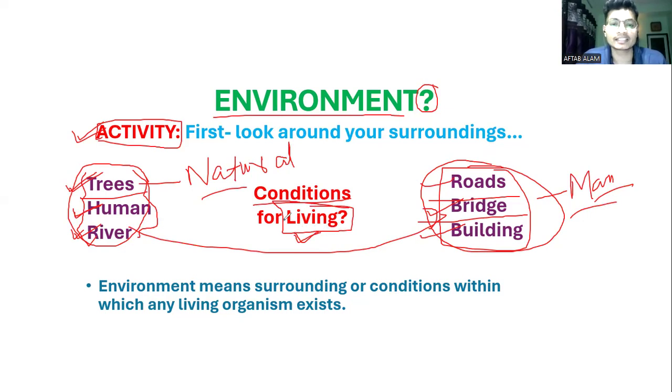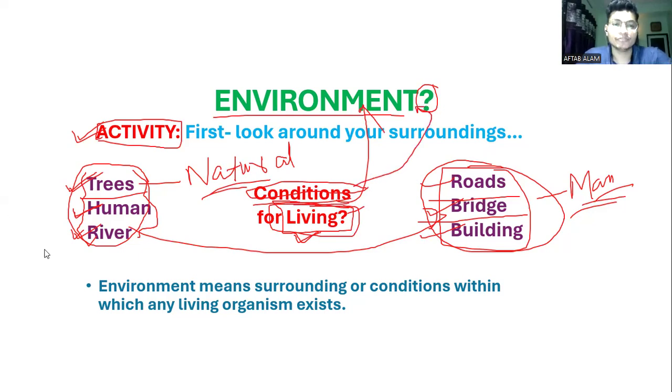And that living condition is nothing but the environment. So environment is a composition of two things, nature and man-made components, and these combinedly create a condition for the living of a human or any living part of the environment. This living condition is the environment.